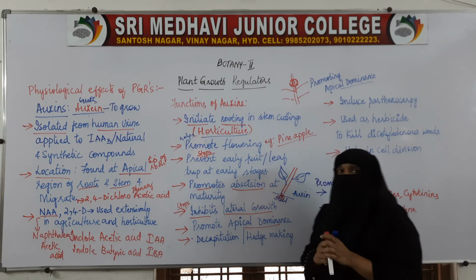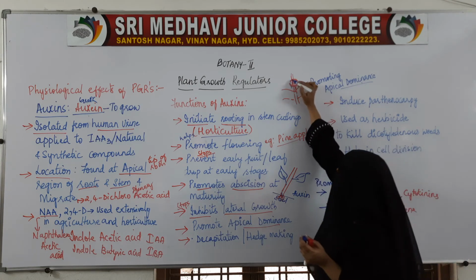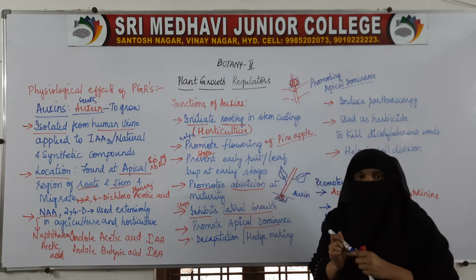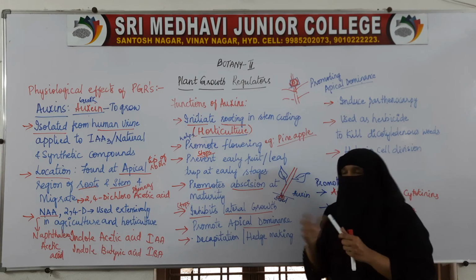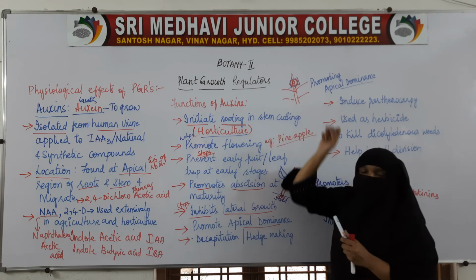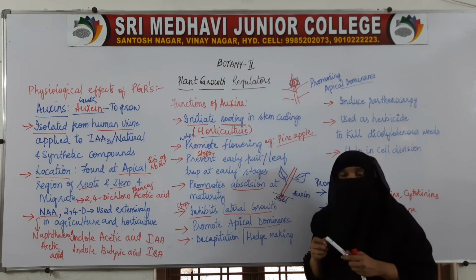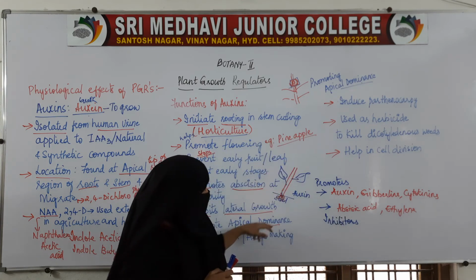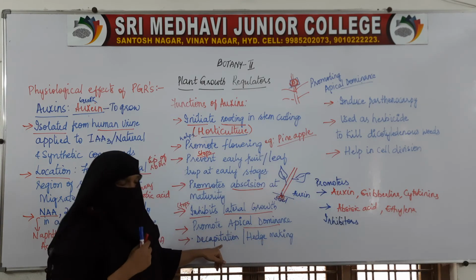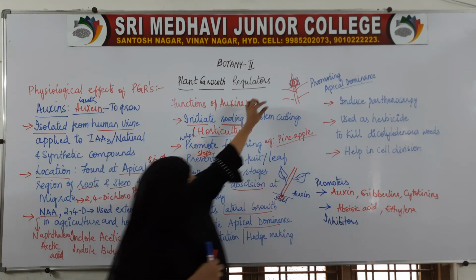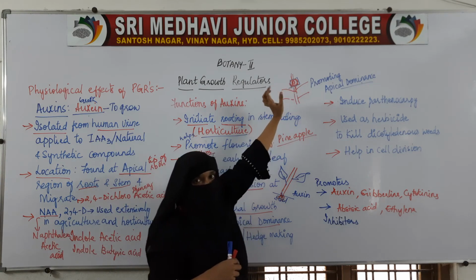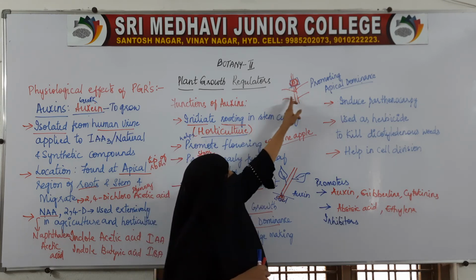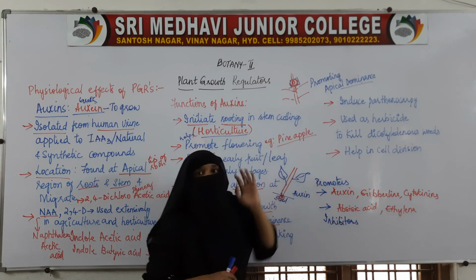Here, when you remove this tip of the stem, that is called decapitation. When you remove it, what happens? The side branches start growing. That is, lateral growth will be seen. Decapitation means removal of this tip, the stem cap. So you just remove this, and you will see that the plant now grows laterally.